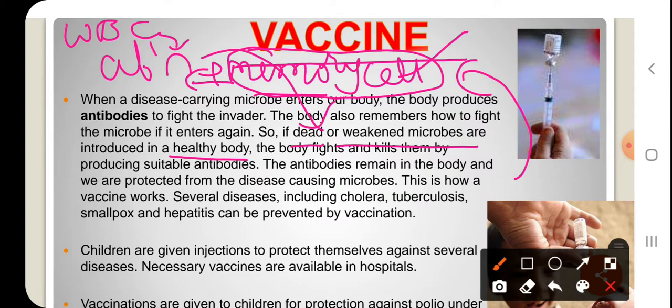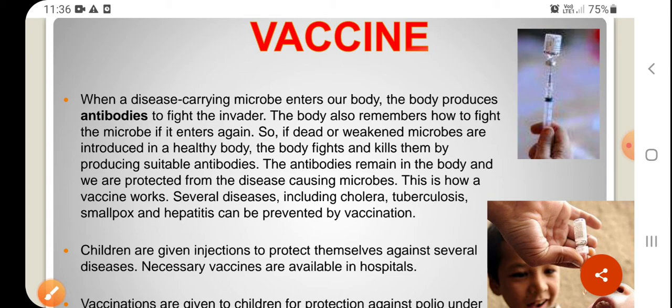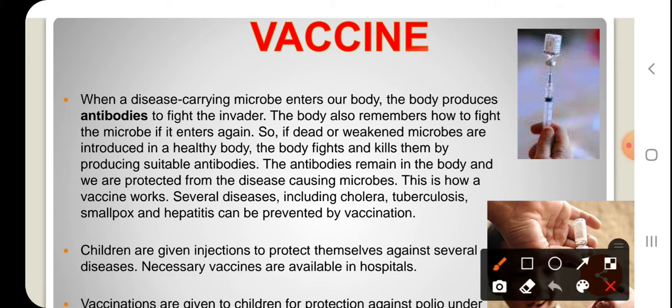So vaccination is a process where, through the vaccine, we introduce dead or weakened microorganisms into a healthy person's body to increase immunization, that too artificial immunization, towards diseases like cholera, tuberculosis, smallpox, hepatitis, chickenpox, polio, BCG vaccines, tetanus, MMR.